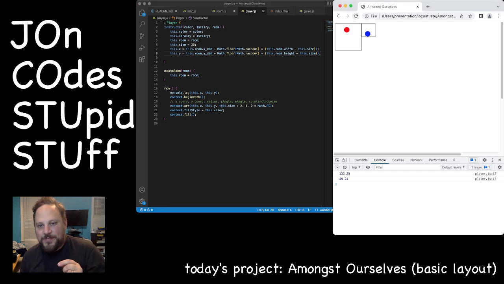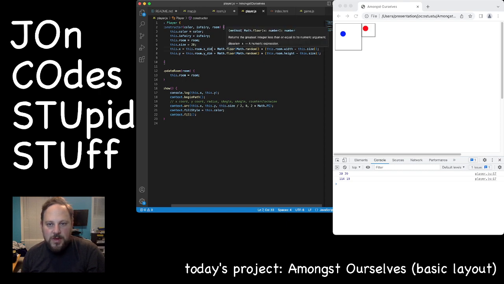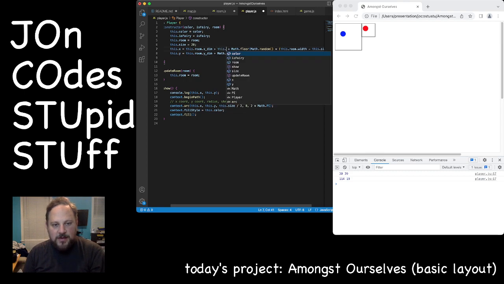Let's go. No, why are you outside of the wall? Maybe we needed it. This dot size over 2. Ceiling of that.